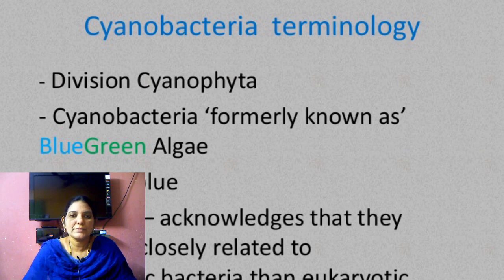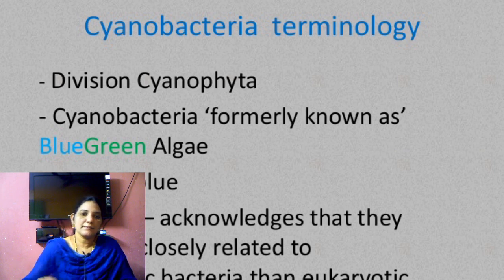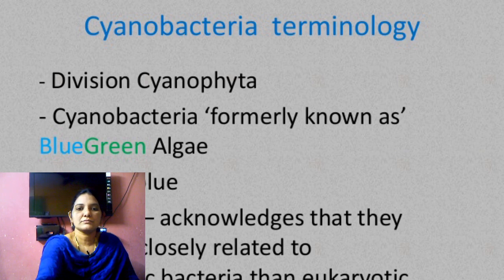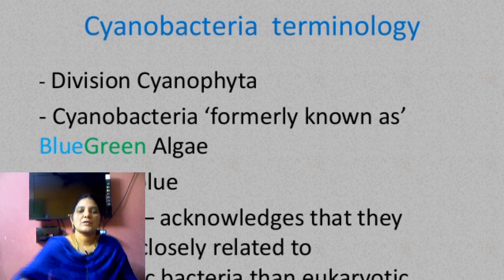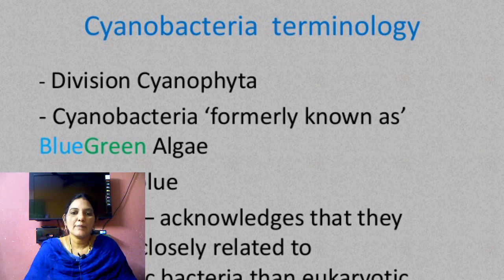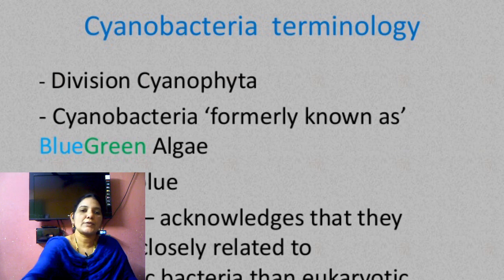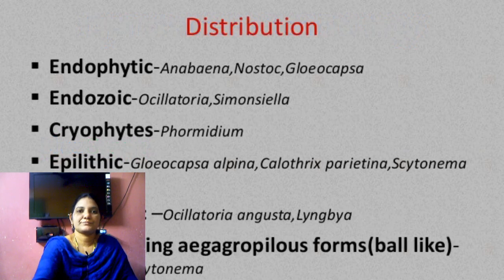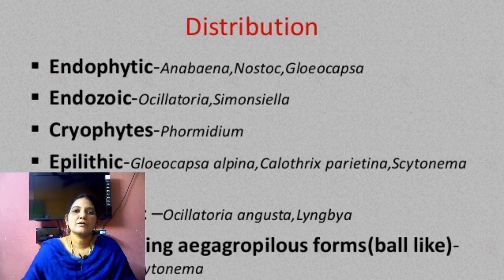It is closely related to the bacteria, though it is eukaryotic. Now, the distribution of the Cyanophyceae algae is worldwide.